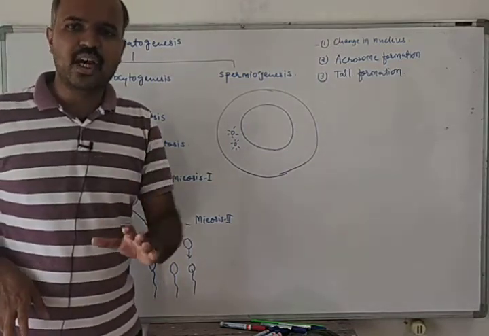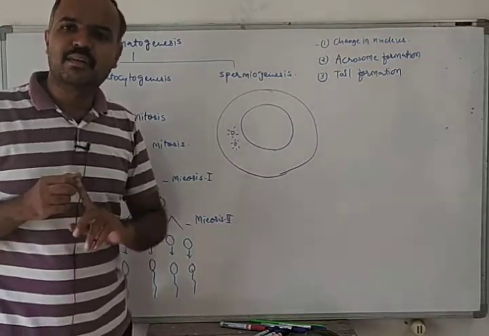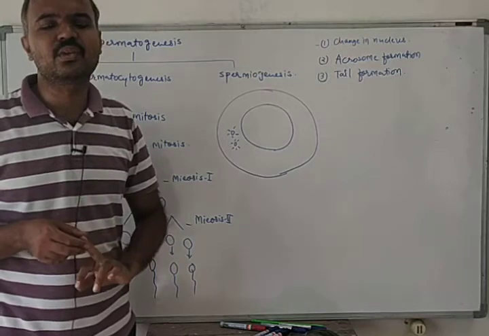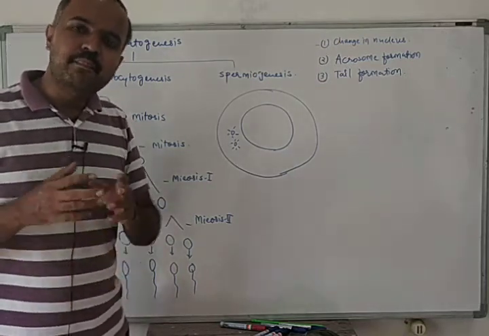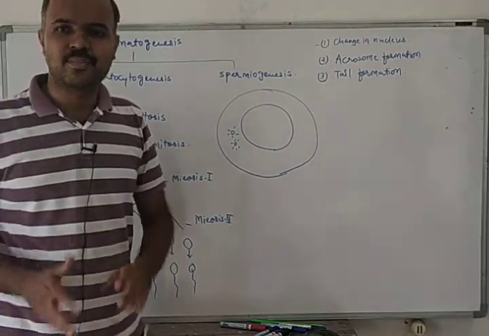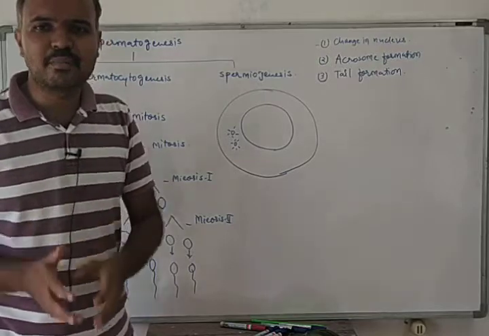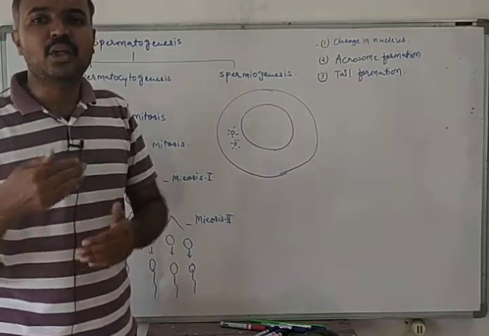So there are two steps involved in the process of spermatogenesis. First is known as spermatocytogenesis and second is known as spermiogenesis. Development of spermatids from the spermatogonia is known as spermatocytogenesis, and development of mature spermatozoa from spermatid is known as spermiogenesis.